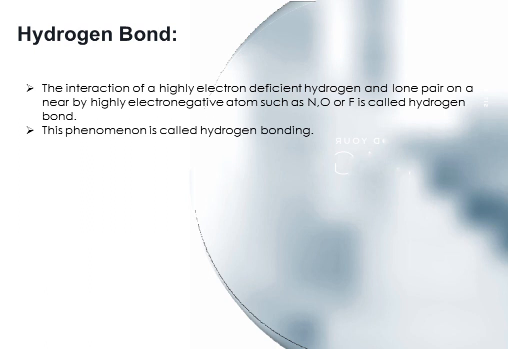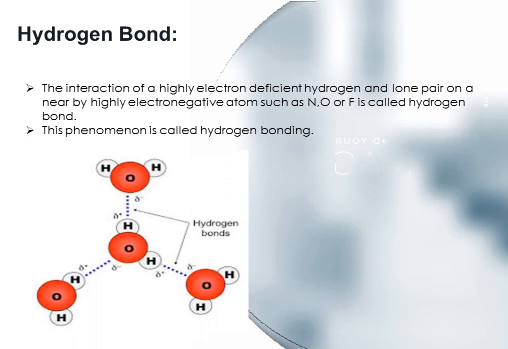Hydrogen bonding refers to the formation of hydrogen bonds, which are a special class of attractive intermolecular forces that arise due to the dipole-dipole interaction between a hydrogen atom that is bonded to a highly electronegative atom and another highly electronegative atom which lies in the vicinity of the hydrogen atom. For example, in a water molecule, hydrogen is covalently bonded to the more electronegative oxygen atom.